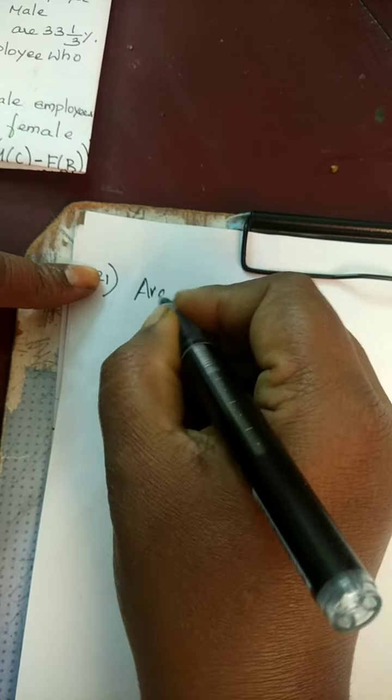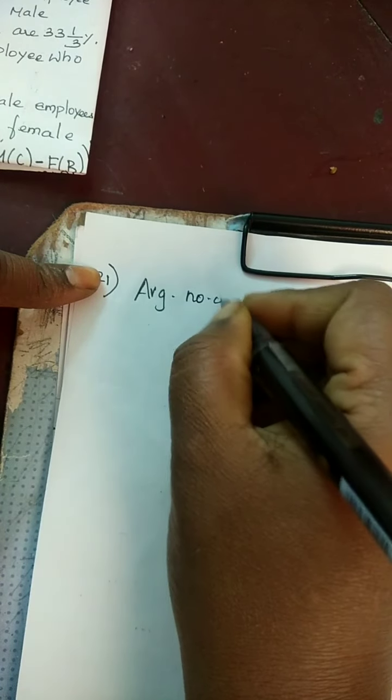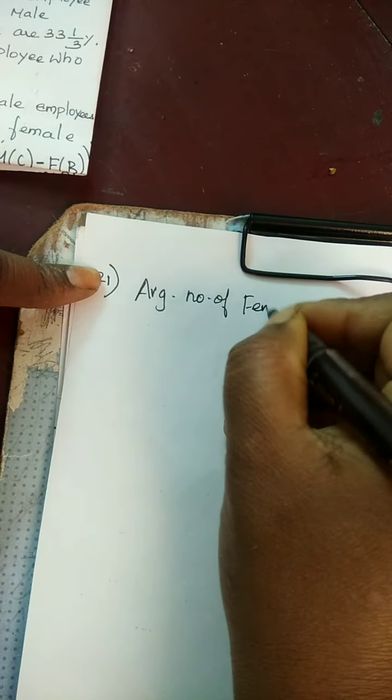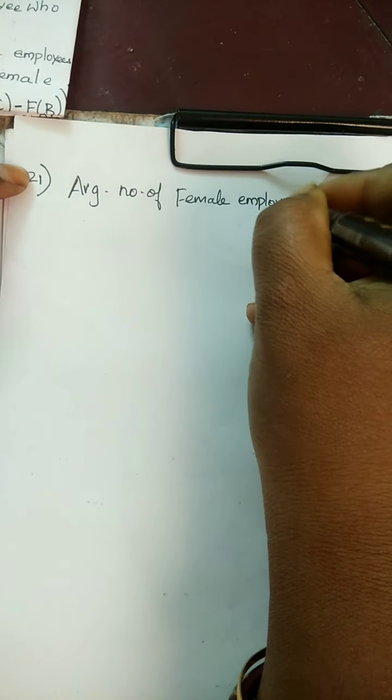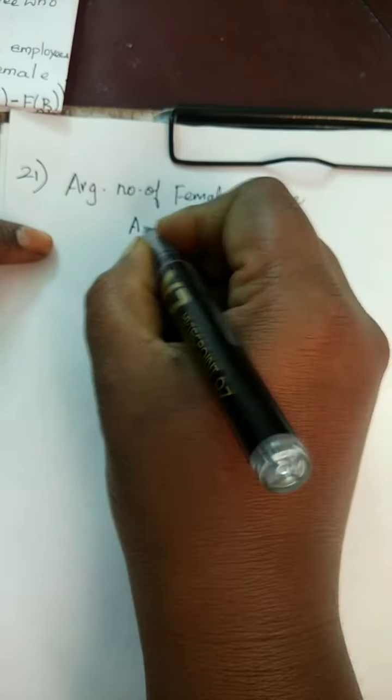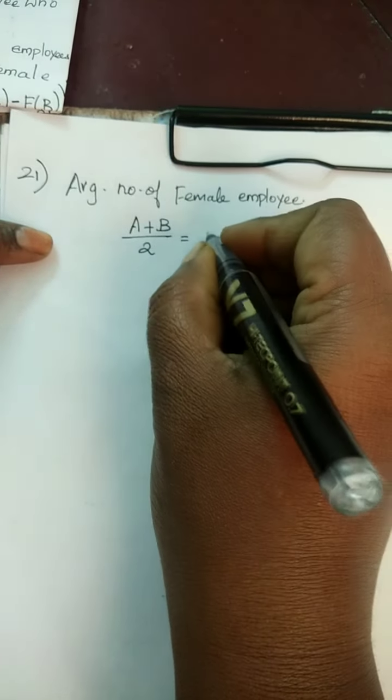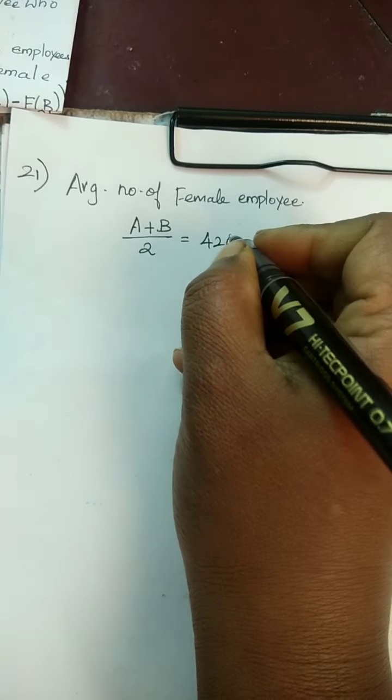Average number of female employees. That means capital A and capital B plus divided by 2 is equal to 420.